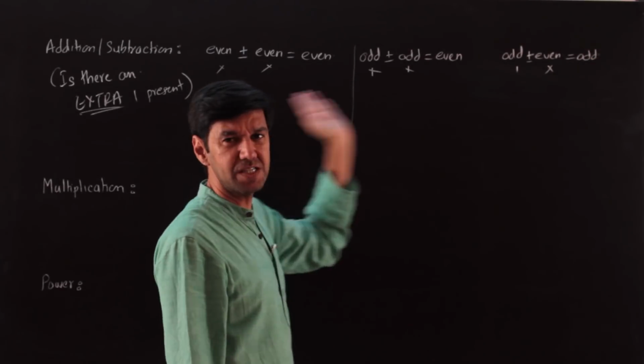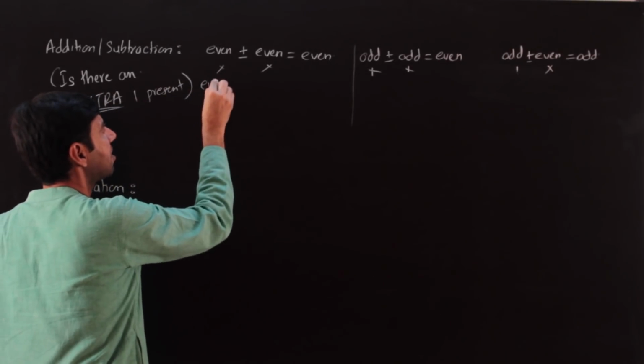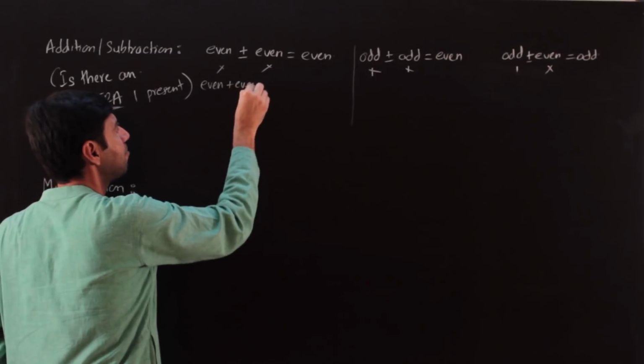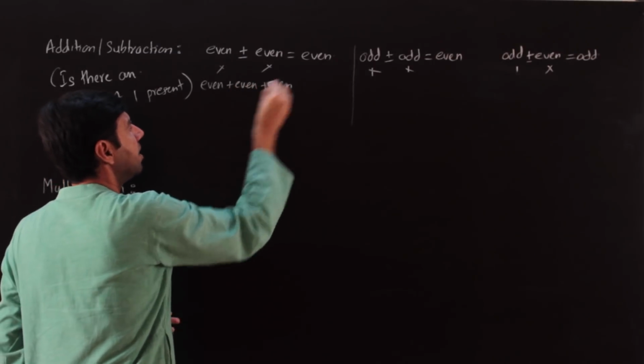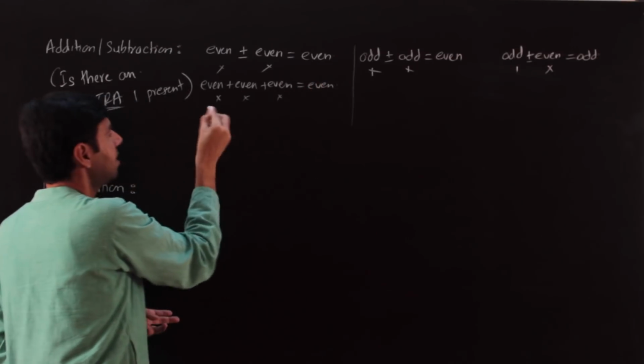Why that is? Because I don't want you to mug this up, because there can be many such relations. What if I have 3 even numbers, even plus even plus even? Oh, there's no extra one, nothing. So the answer is going to be even for that matter.